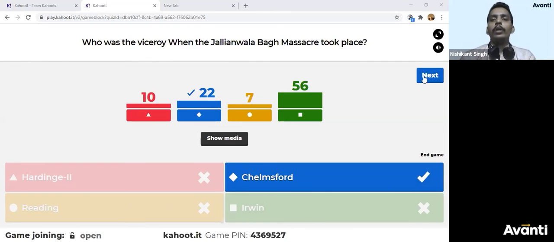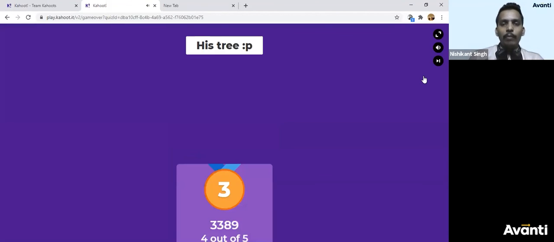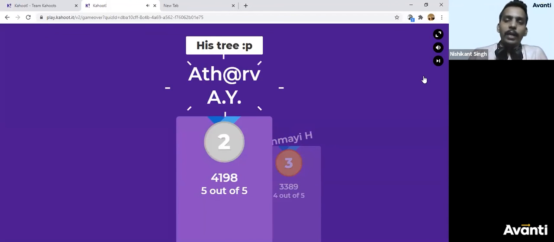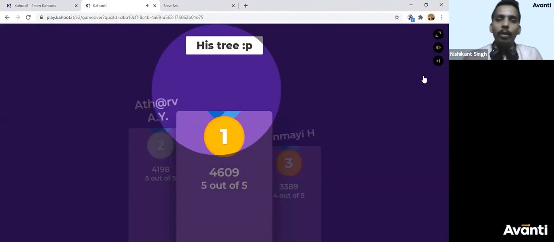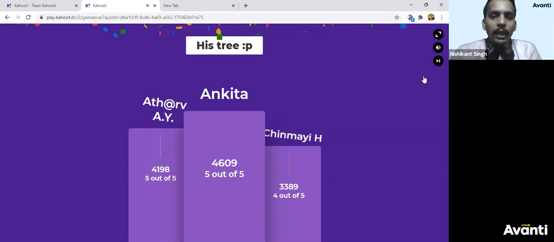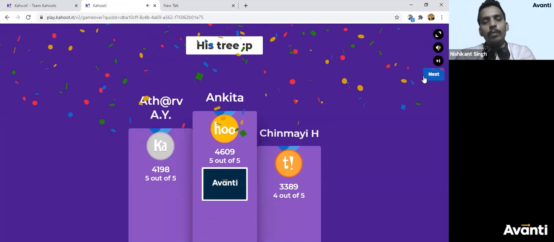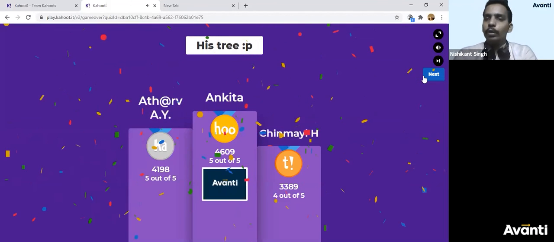So let's see the point list. Again, I knew Ankita would have won. Chinmay has played very well. Chinmay on third. Atharv, as usual, is on second, and we have Ankita on the top. That's 6 for her. Well played, Ankita. And Shreya Kodgi and Basavraj or Basangoda, whatever, are on the 4th and 5th spots.